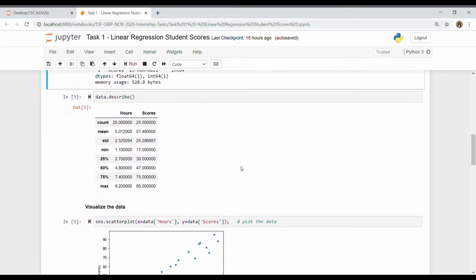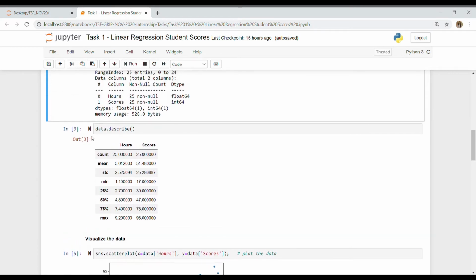Now we can move on to the describe function. The describe function summarizes the numerical columns of our data very nicely. It gives the count: in the hours column we have 25 entries, and in the scores column we also have 25 entries. It gives us the mean. The mean hours a student studies is 5 hours and the mean score is 51.4.